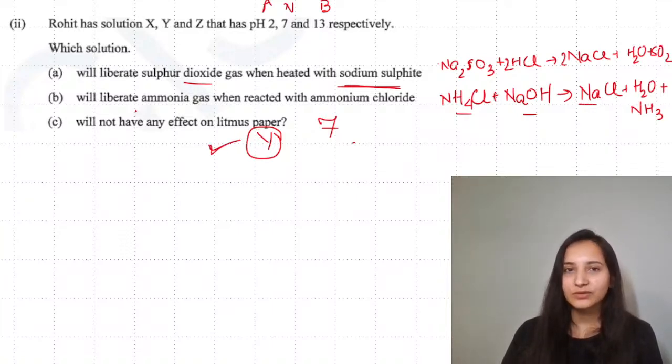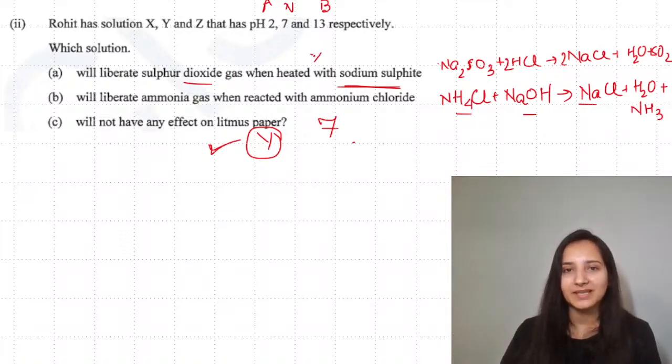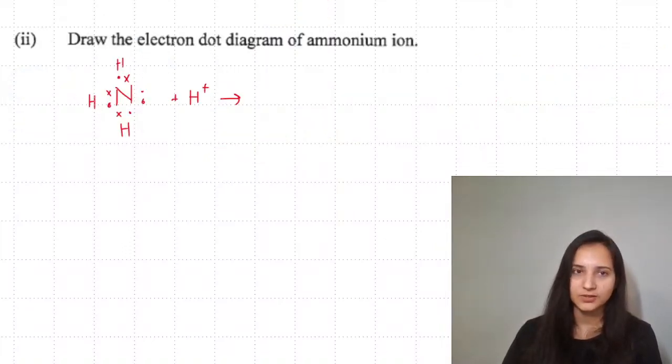When you write the answers of these, you will be writing in form of X, Y, and Z. So for the first one, it will be X. For this one, it's going to be Z, and this is going to be Y. You will not write the value of pH as your answer.